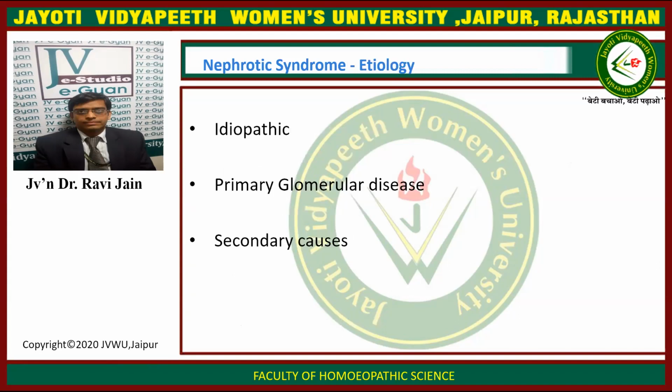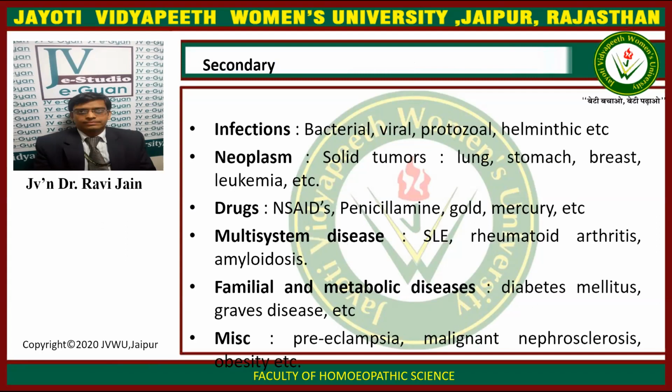Now, what is the etiology of nephrotic syndrome? We have 3 things. Idiopathic, that is when the cause is not known for the development of nephrotic syndrome. We have 2 other things like primary glomerular disease and secondary glomerular disease. So primary glomerular disease, that is due to the diseases of glomeruli itself, and secondary causes include the other causes outside the glomeruli that are responsible for the development of nephrotic syndrome.